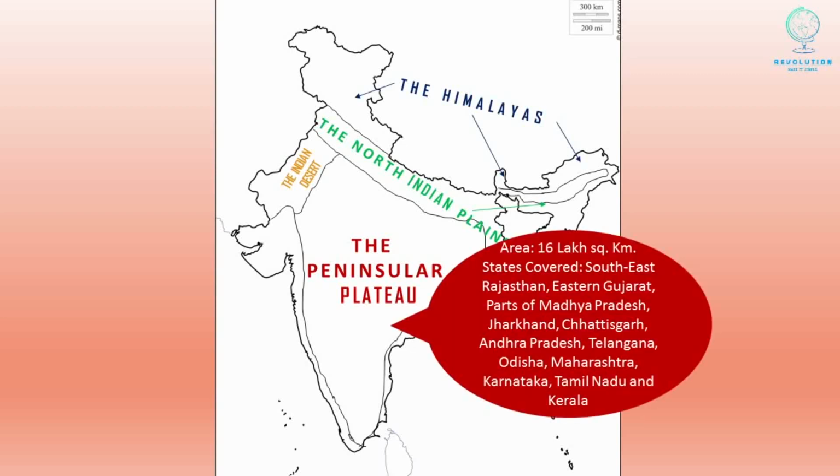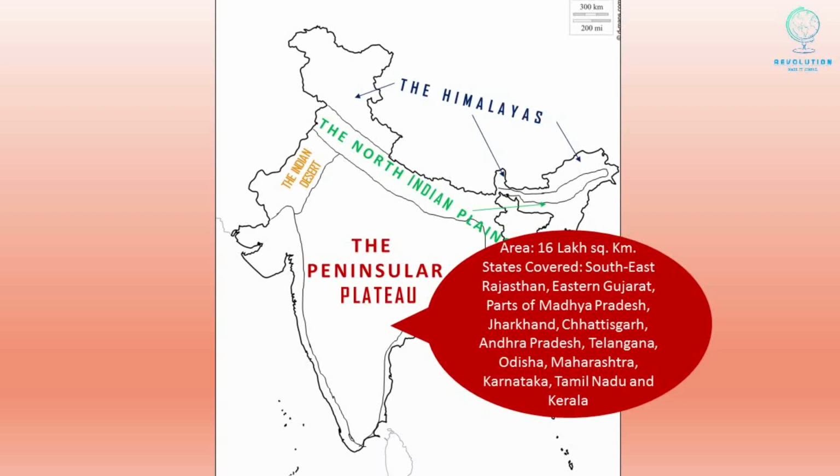It covers an area of 16 lakh square kilometers, that is about 50% of the total geographical area of India. It is spanning in southeast Rajasthan, eastern Gujarat, parts of Madhya Pradesh, Jharkhand, Chhattisgarh, Andhra Pradesh, Telangana, Odisha, Maharashtra, Karnataka,